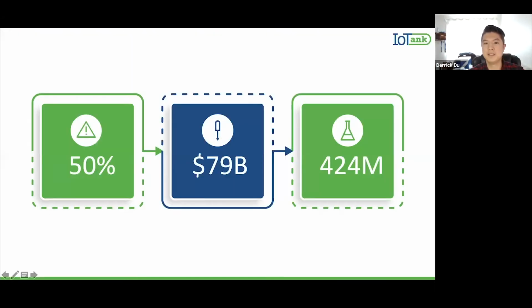Only 50% of septic systems are maintained. Failing septic systems cost $79 billion annually in infrastructure, healthcare, and operational costs, and cause up to 424 million pounds of excess nutrient pollution entering our waterways.